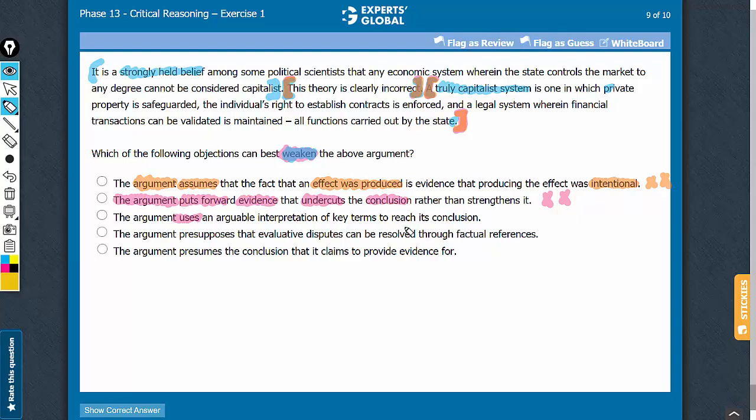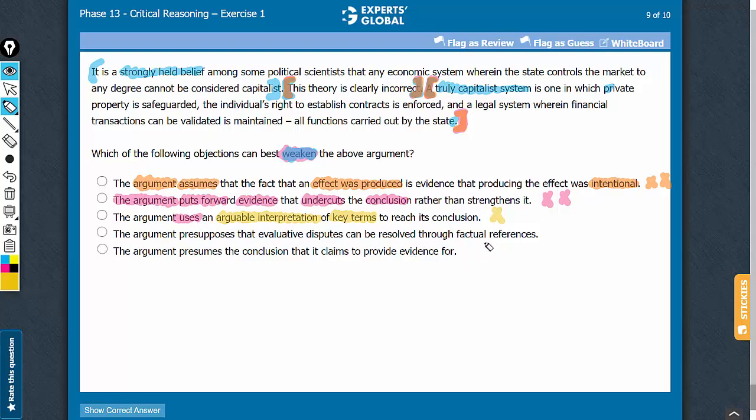Answer choice C. The argument makes no attempt to interpret any key terms here. So it is not about using arguable interpretation of key terms in reaching the conclusion. This is not a problem with the reasoning here. Answer choice C should be very comfortably eliminated.